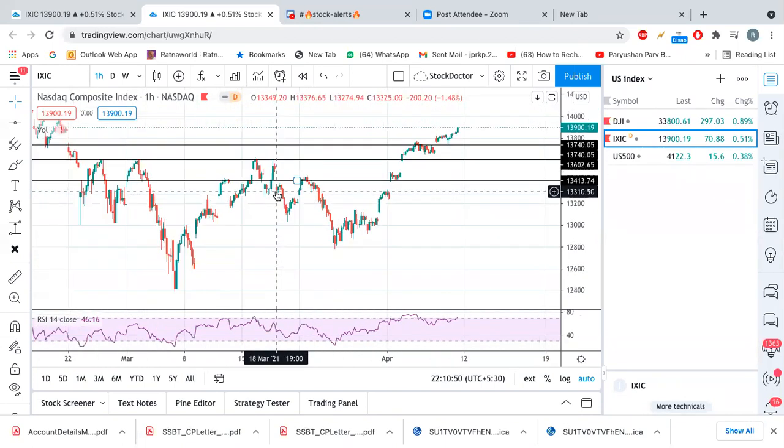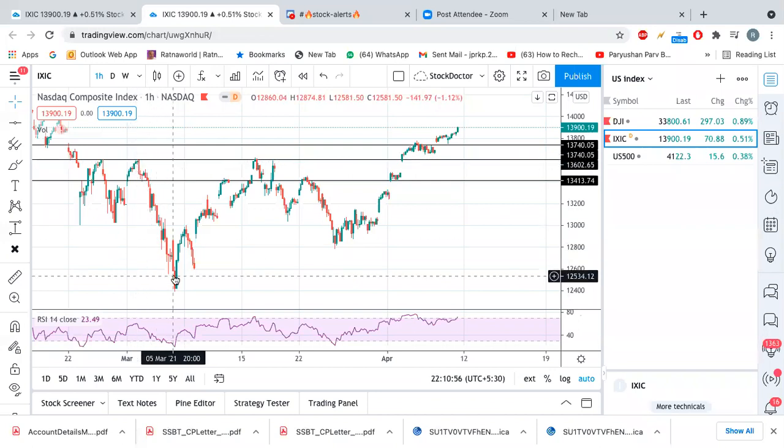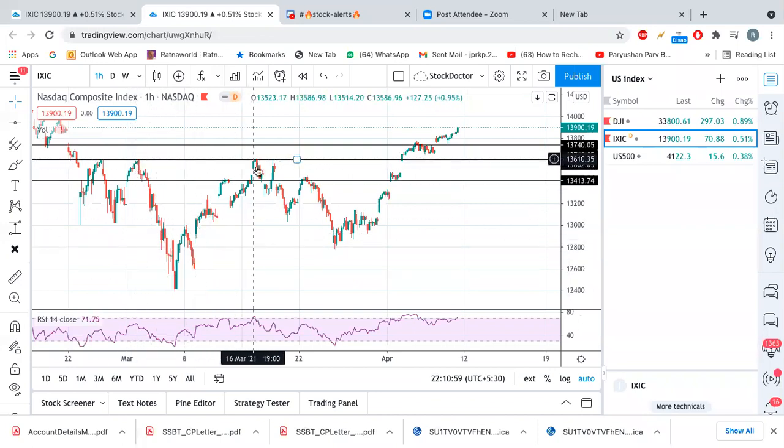Or here also you can see this point. From this point, it went down. From this point, it went down. From this point, it went down. So these are the points where the index is getting pressure, right? In this case, I would say the Nasdaq has good support at 13,600. Okay, so we will write two levels, 13,600 and 13,400.